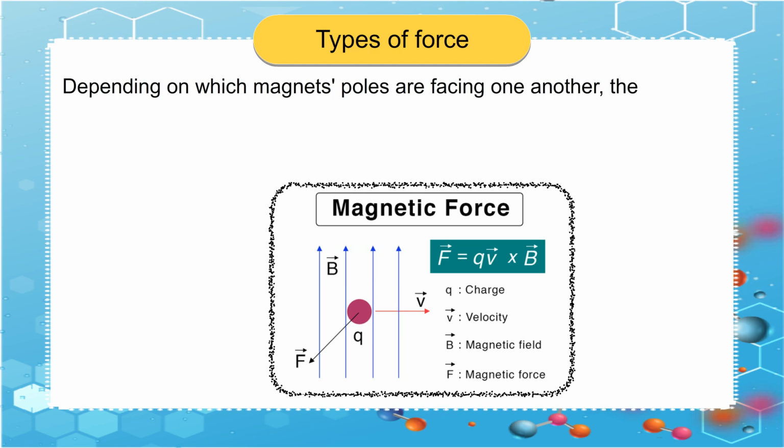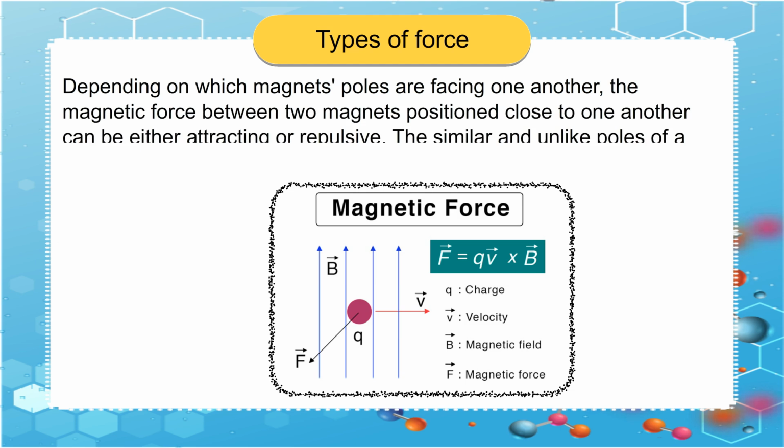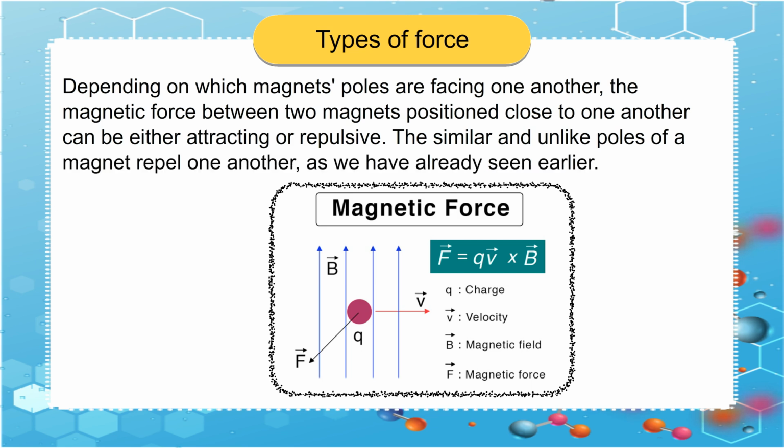Depending on which magnet's poles are facing one another, the magnetic force between two magnets positioned close to one another can be either attracting or repulsive. The like poles of a magnet repel one another and unlike poles attract, as we have already seen earlier.